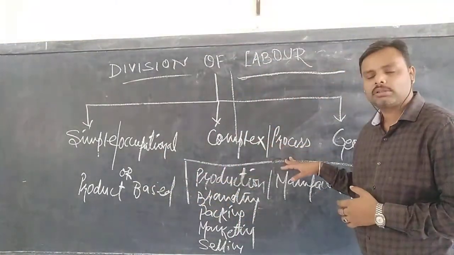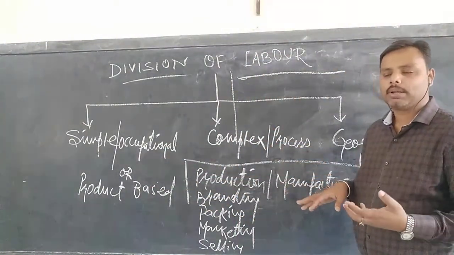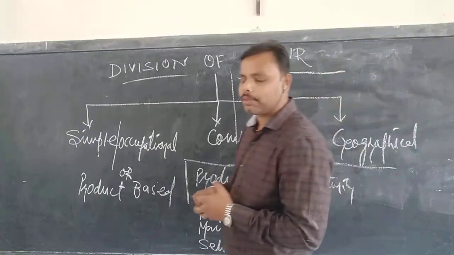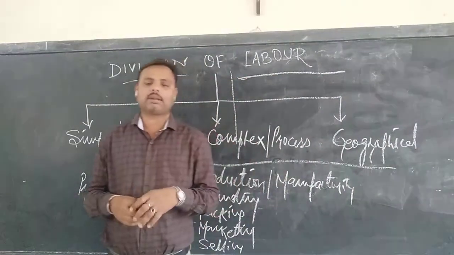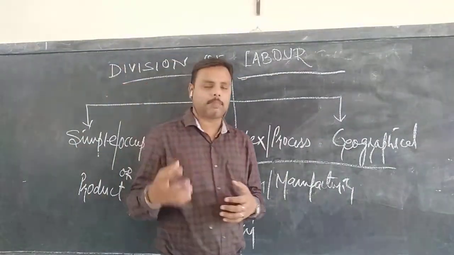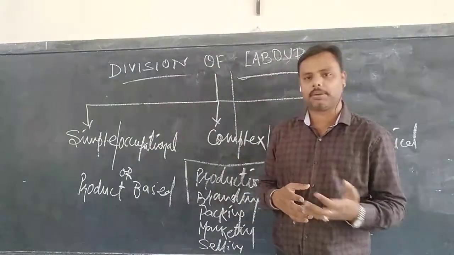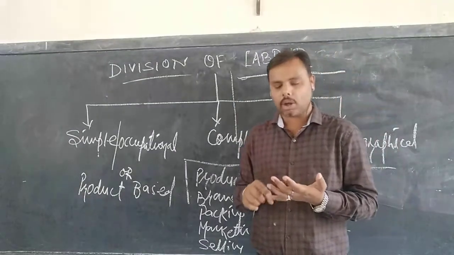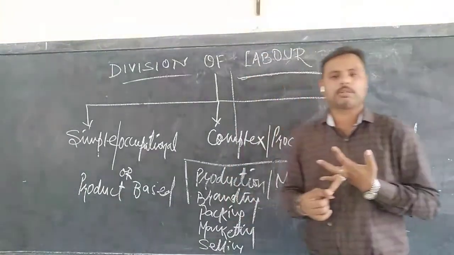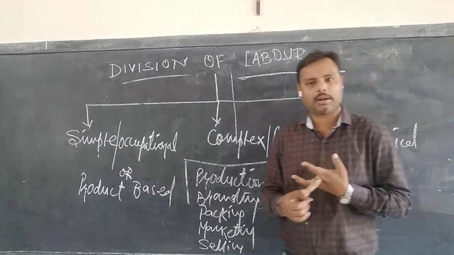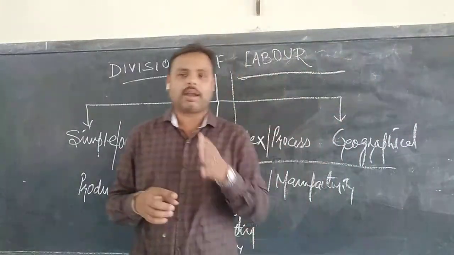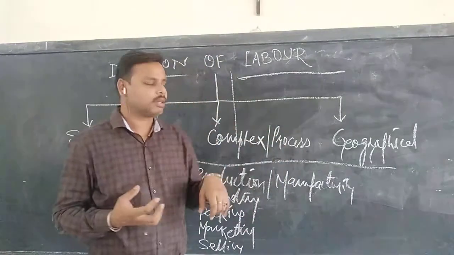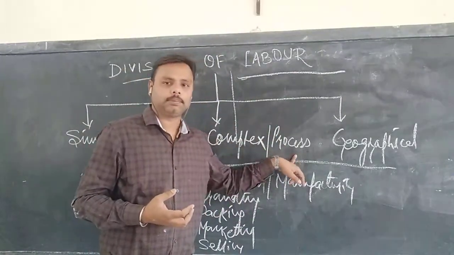But the process division of labor talks about sub-processes or sub-categorization within a particular set of work. For example, when we say doctor, a doctor is one who treats patients or takes care of the health of other persons. Now there are further subdivisions of doctors. A doctor may be specialized in the eye, in cardiac or heart, or in neuro. So there are different sets of doctors who are involved with different parts of the body. Their specializations are called process-based division of labor.